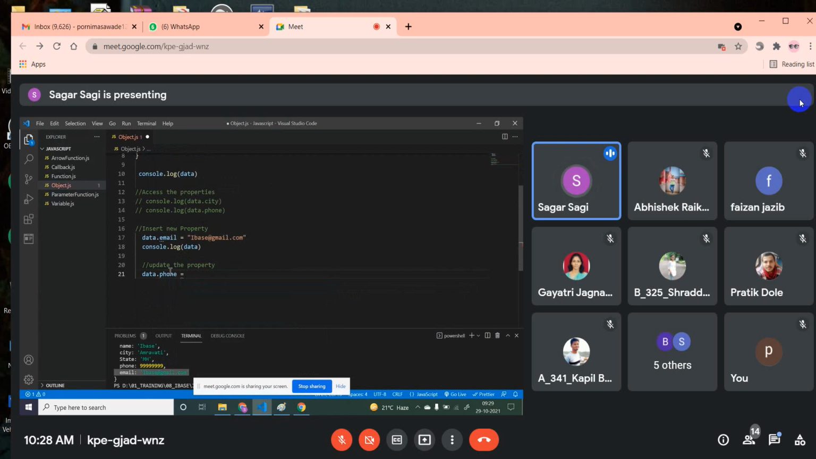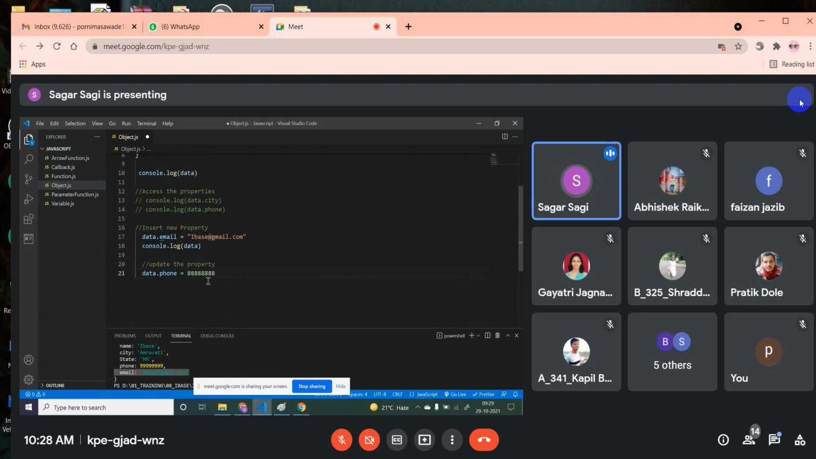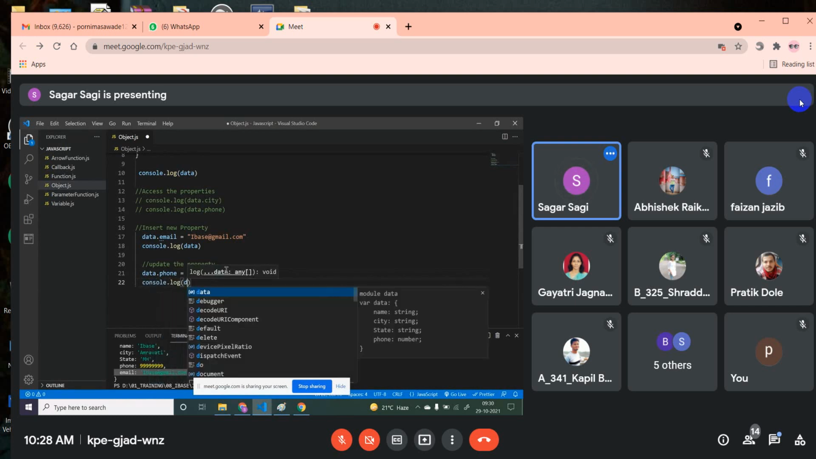Equals to, give your updated value. I'm just writing 8888. This is my updated value. My phone number was 9999. Now I have updated my phone number with 8888. Now here I will just try to print that data. I mean just print that object, console.log of data. Okay.